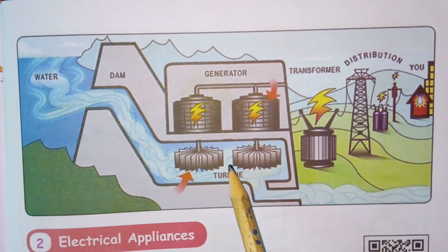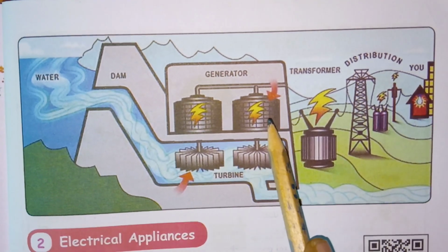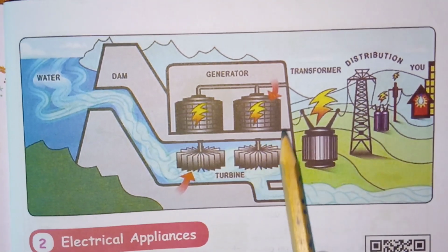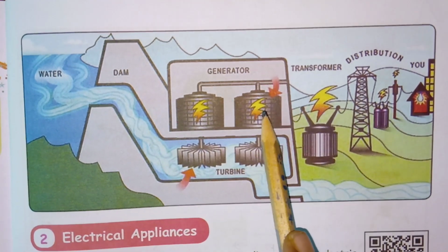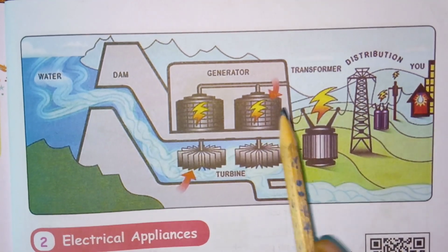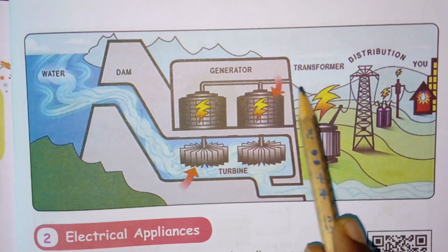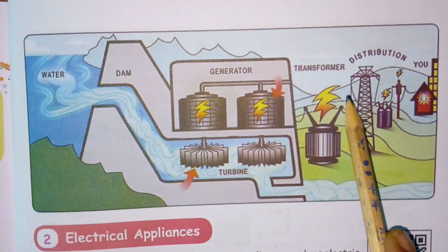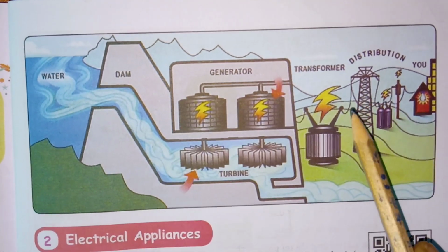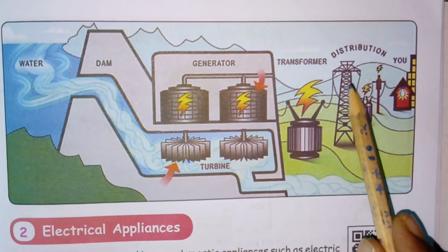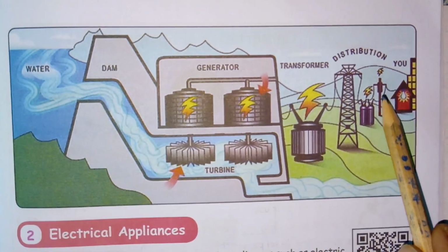This turbine is connected with the generator, which helps to generate the electricity. After generation, that is producing the electricity, it passes from the generator to the transformer. Then from the transformer it passes to the distributor, and from the distributor to the poles.